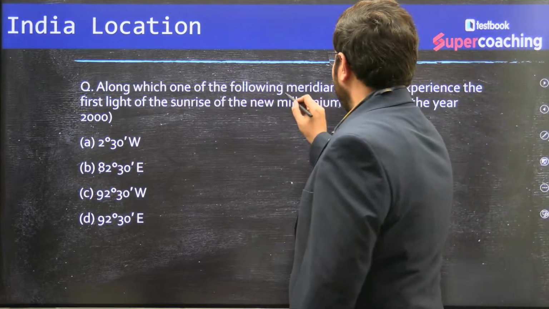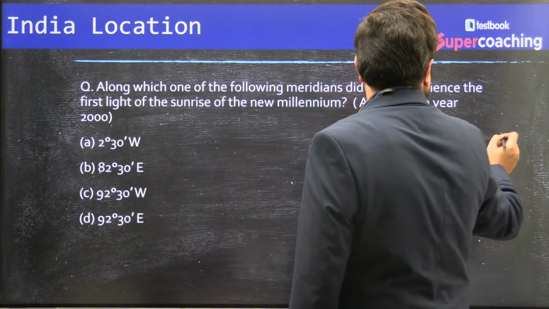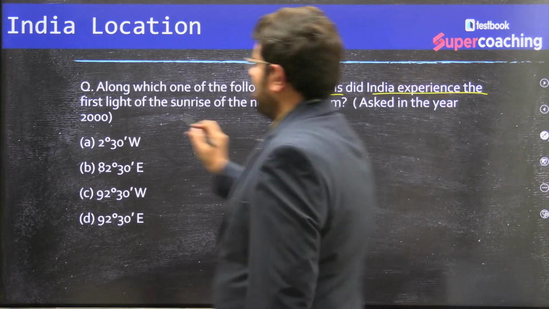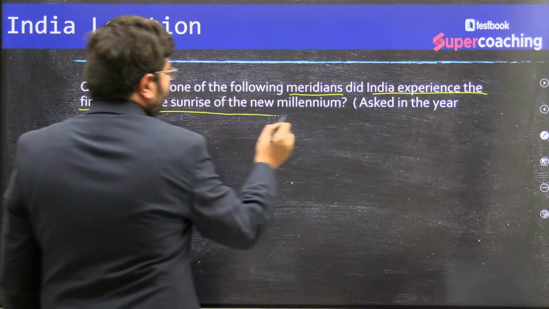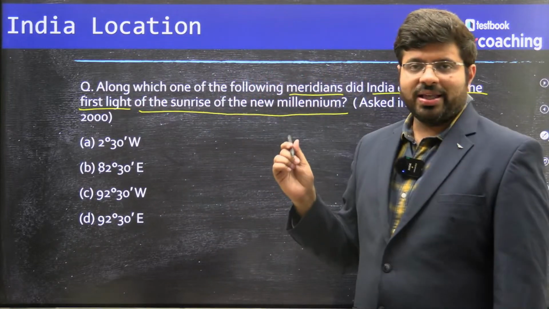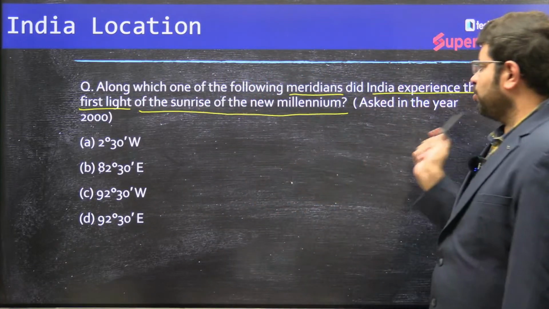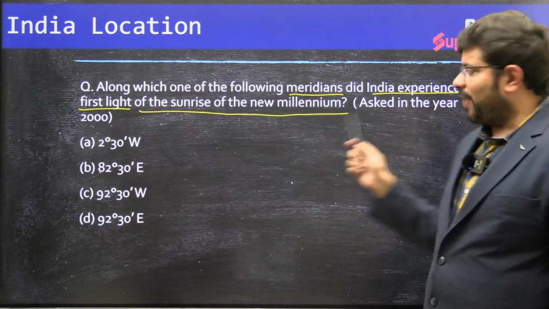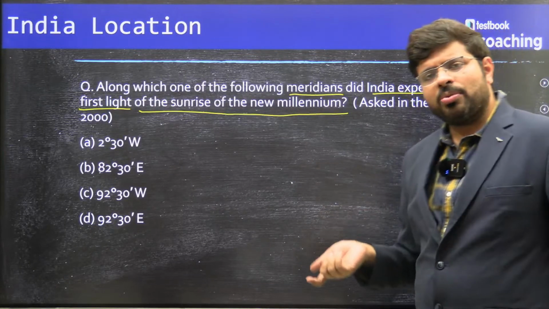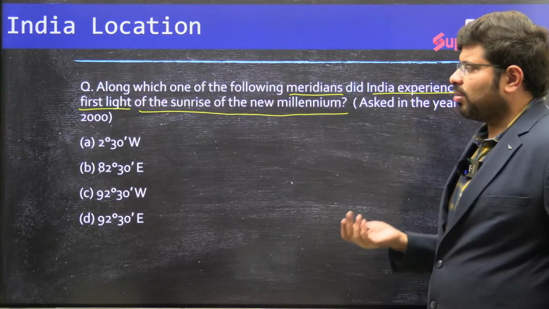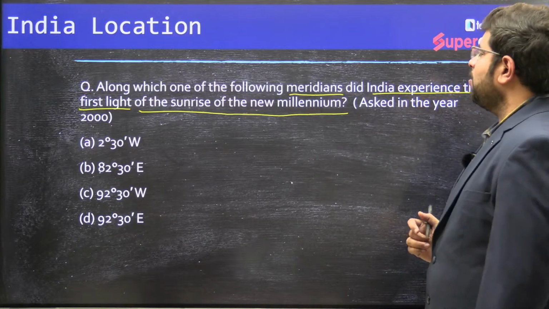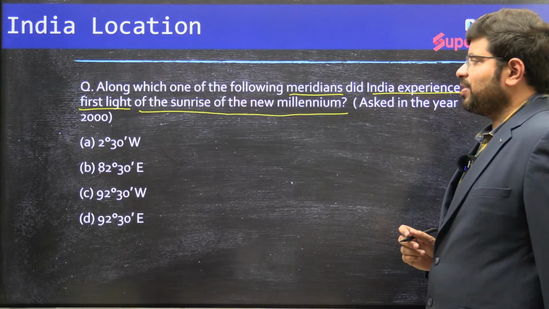Along which one of the following meridians did India experience the first light of the sunrise of the new millennium? As I told you, I have been doing this for 25 years. You can see the year 2000. This was asked in the year 2000, when we were going into the new millennium. The reason is for you to understand. When you talk about India's location, the time zone concept also comes under the same topic, right? So we can see that.